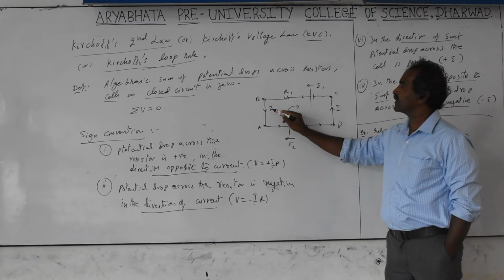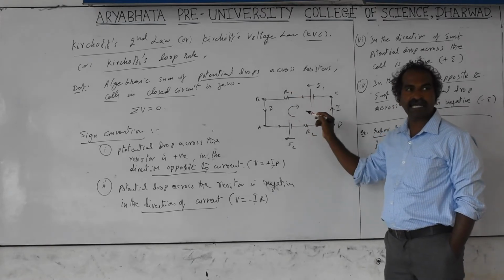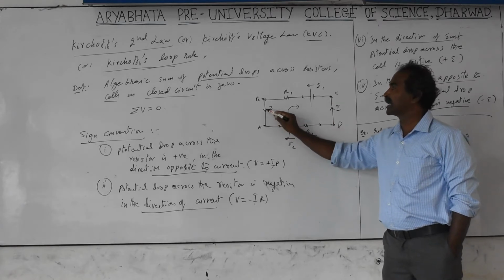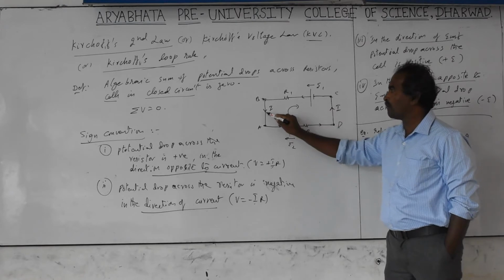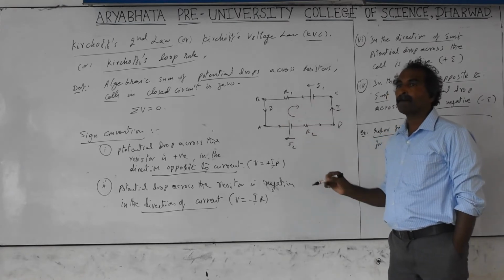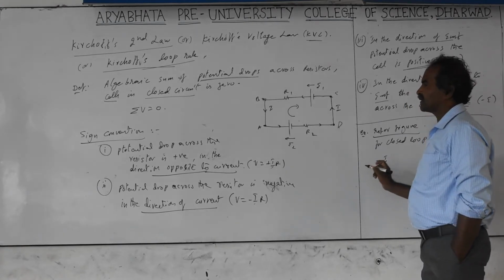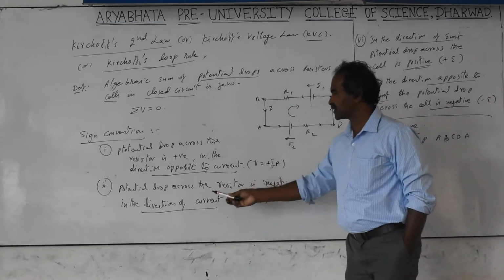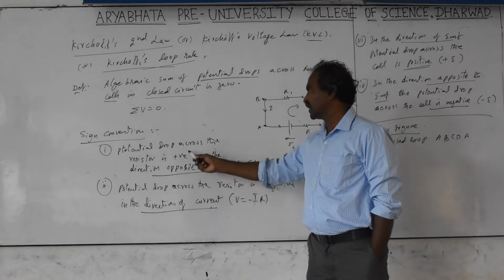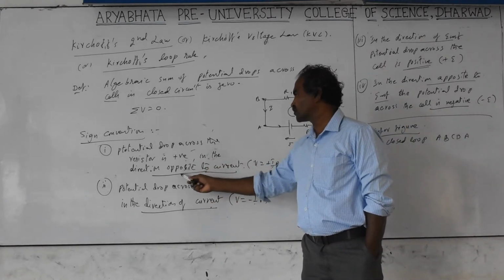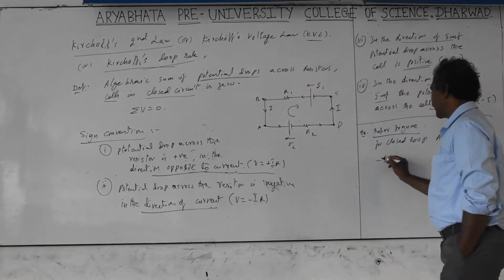The voltage across this resistor is IR1. Is it plus IR1 or minus IR1? V equals IR1 is true, but for the sign convention, in the direction of current you take minus I. Potential across the resistor is negative in the direction of current and positive in the direction opposite to the current. Opposite to the current you take plus, so what you get here is plus IR1.